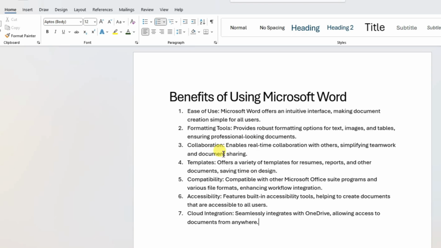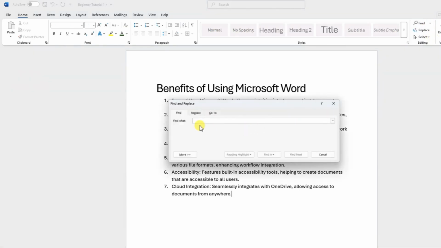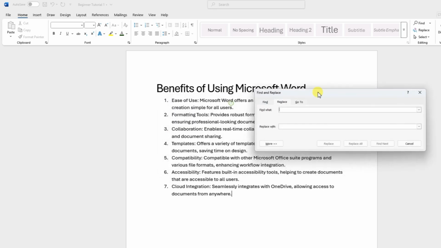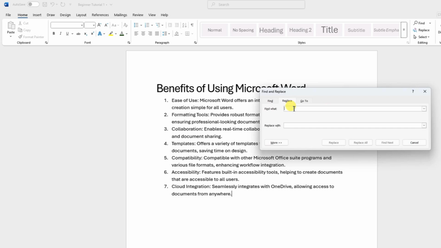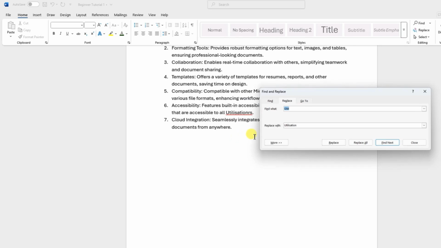So these were a few of the formatting options, and there are some different styles as well. There are options here, and there is a find option here, find and replace. If I click this one, advanced find, so you can find and replace. For example, I want to find the word use and replace it with utilization. We click replace all. So you can see all done. We made three replacements. So wherever it saw the word use, it replaced it by utilization.